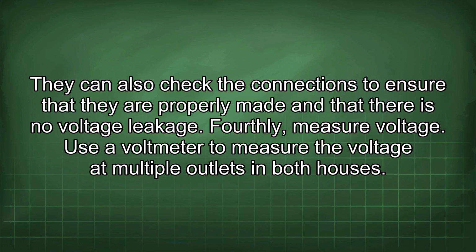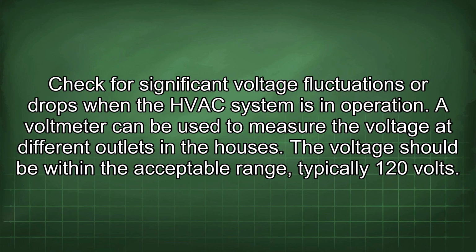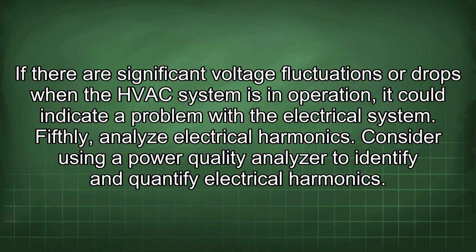Fourthly, measure voltage. Use a voltmeter to measure the voltage at multiple outlets in both houses. Check for significant voltage fluctuations or drops when the HVAC system is in operation. A voltmeter can be used to measure the voltage at different outlets in the houses. The voltage should be within the acceptable range, typically 120 volts. If there are significant voltage fluctuations or drops when the HVAC system is in operation, it could indicate a problem with the electrical system.